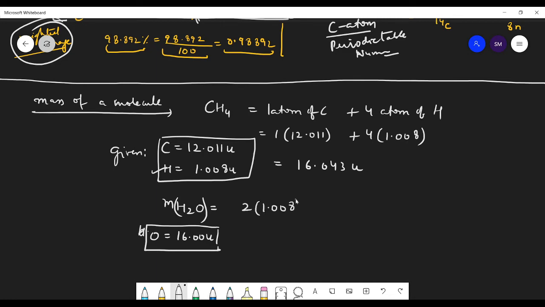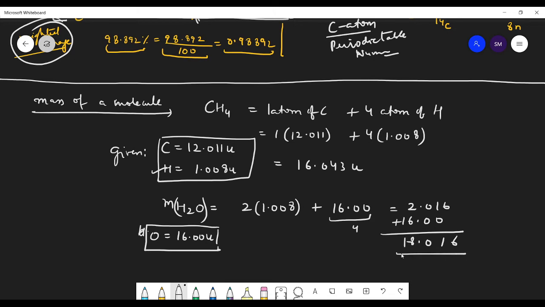Very good. So this plus 16.00, that is equal to 2.016 plus 16, which is 18.016. So you can see that here I have 4 significant figures, so I have to give the answer to 4 significant figures only. This number has 5 significant figures.